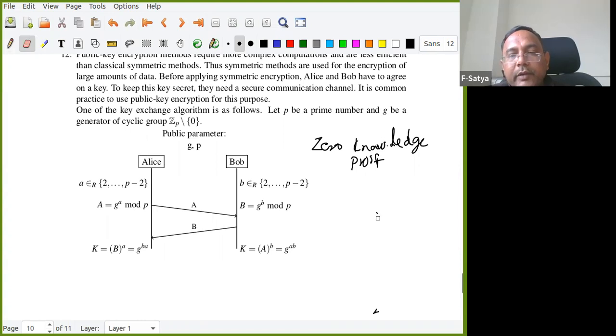And the authentication process. Many times we need authentication. You go to the exam hall, then you have to show an Aadhaar card or something, right?